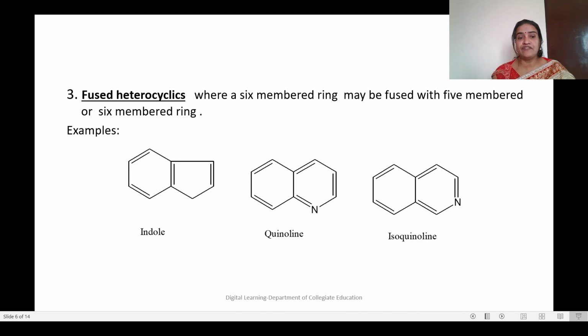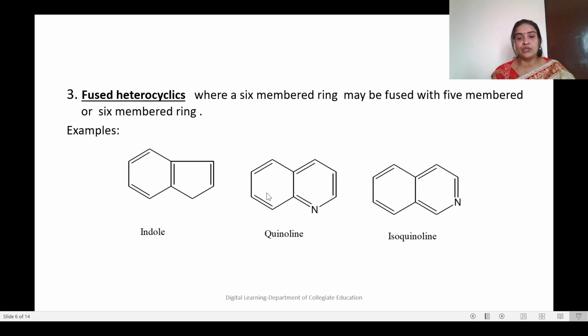Third classification is fused heterocyclic compound where a 6-membered ring may be fused with a 5-membered or 6-membered ring. One ring will be the 6-membered ring. Along with that, there will be another ring which can be 5-membered or 6-membered. In indole, a 6-membered ring is fused with a 5-membered ring where at this position there should be one nitrogen, then only it will become indole.